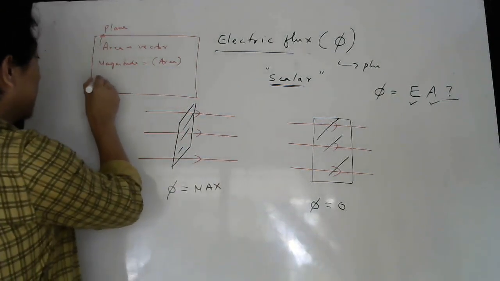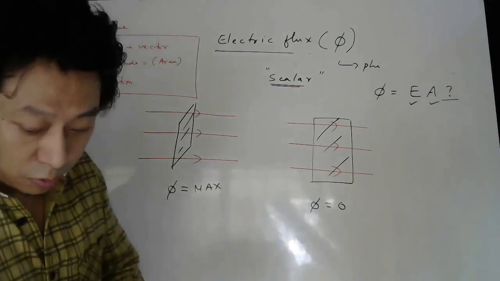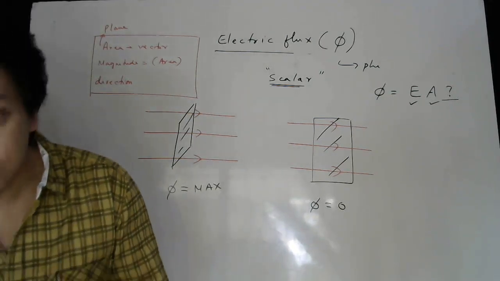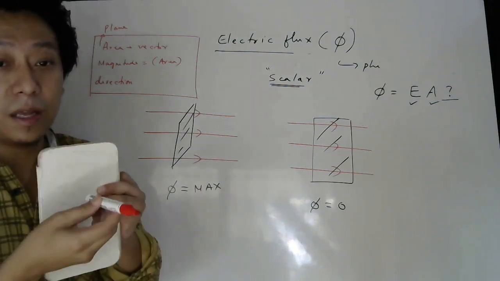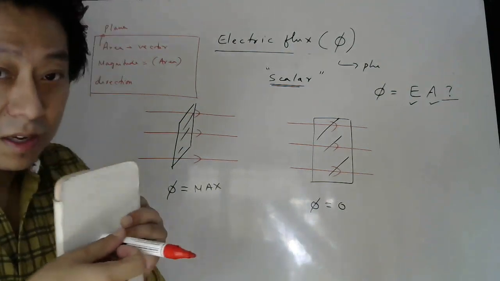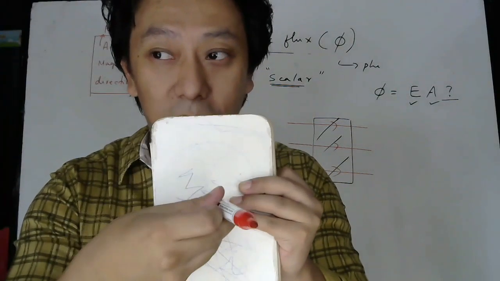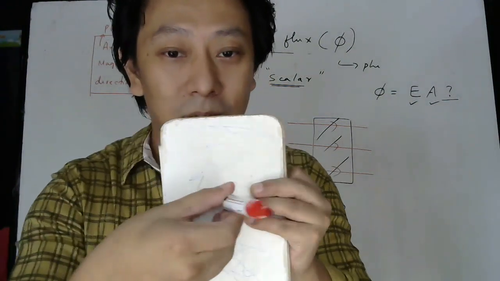What about direction? The best way to give direction to this surface is by giving an arrow perpendicular to the surface. Why? See, if I move this arrow, see what happens to this surface, right? It changes.